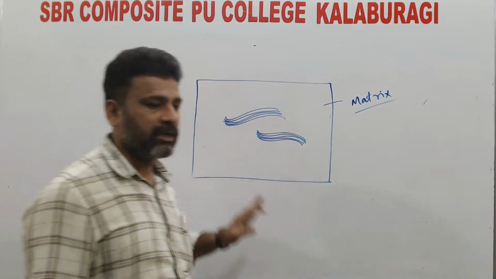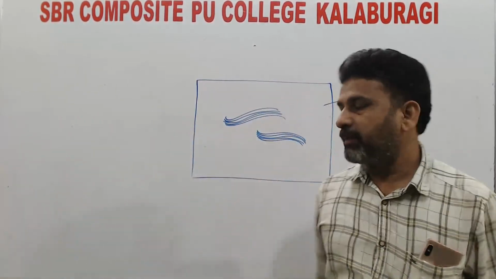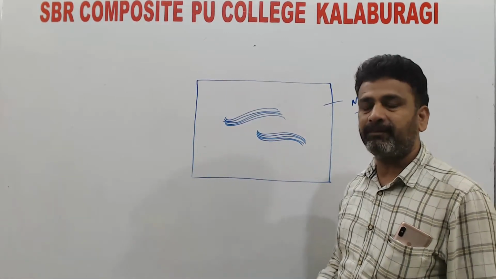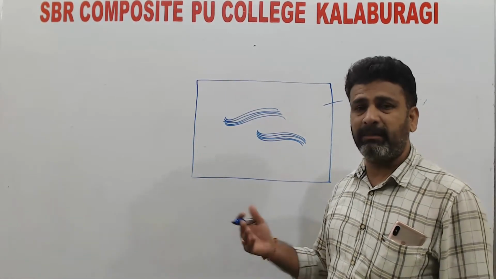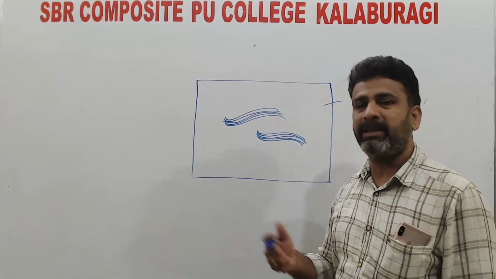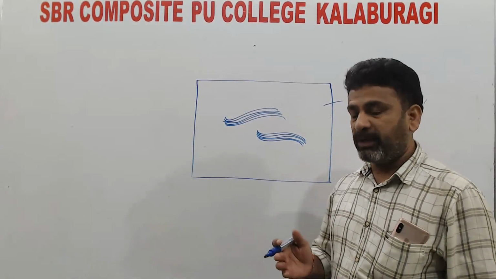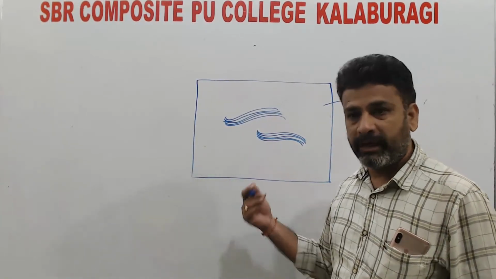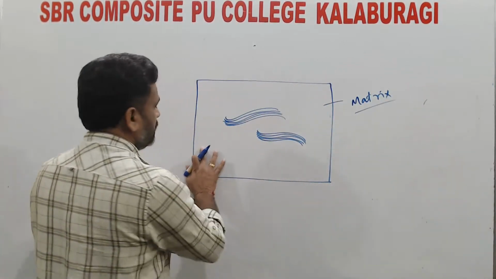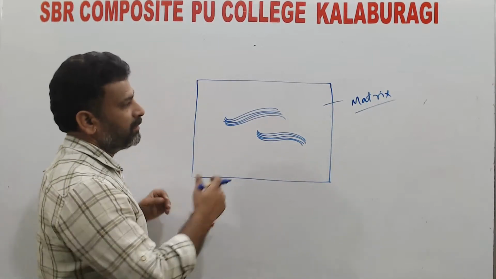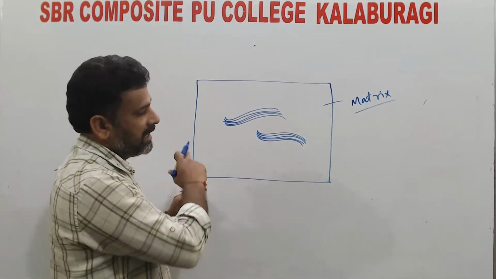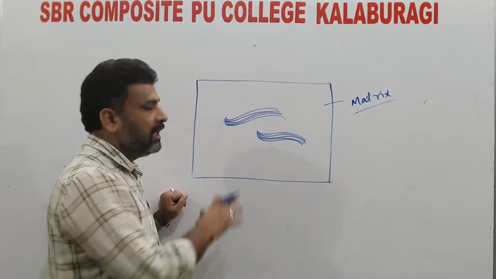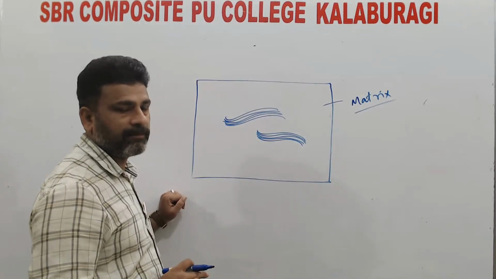Why is it called loose connective tissue? Because this tissue is present in every part of our body. It mainly connects two adjacent connective tissues, or the muscle tissue with the bone tissue, or the cartilage tissue, or two adjacent muscle tissues. This loose connective tissue helps to bind the other tissues. That's why it's called a loose connective tissue. It occurs in every part of the body.